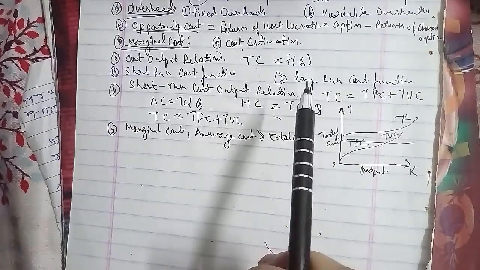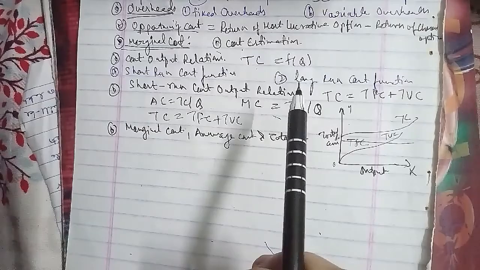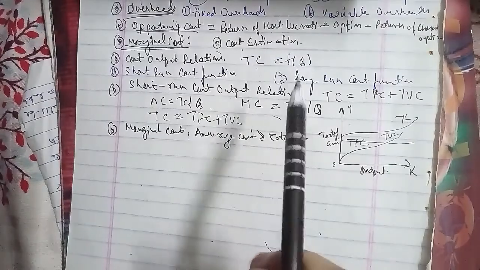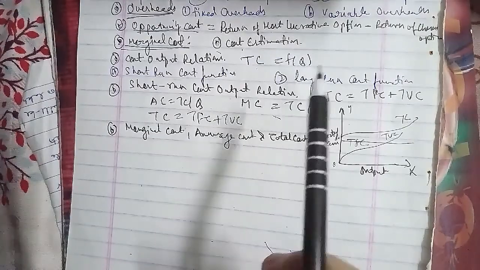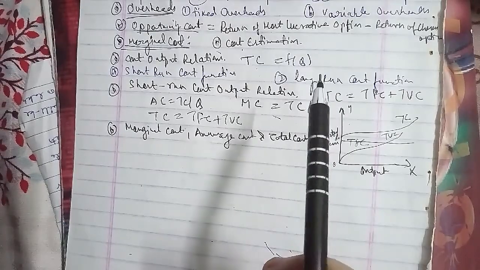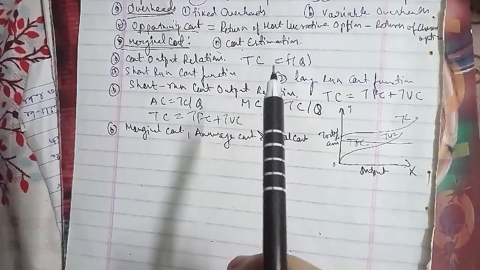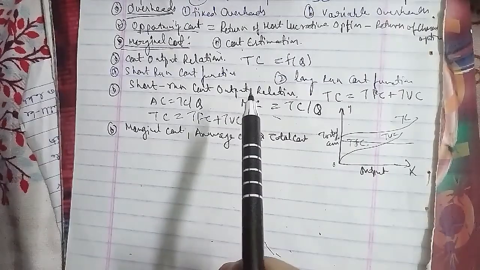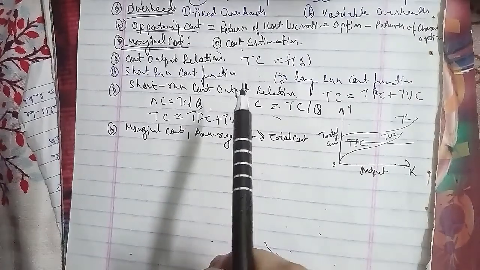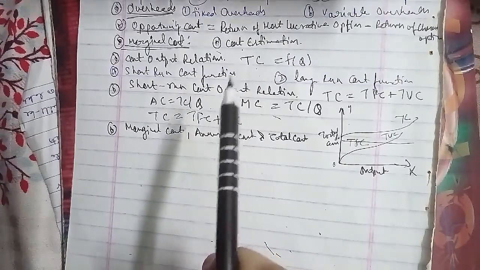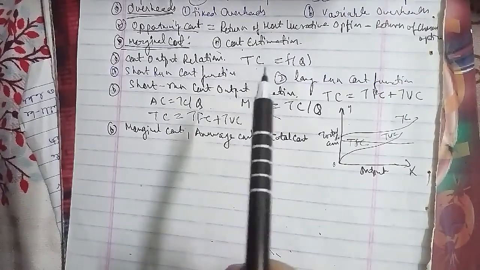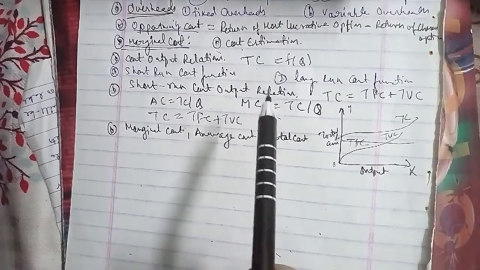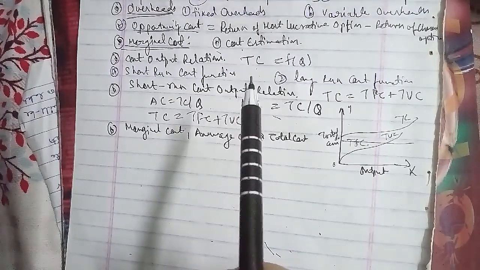At a zero level of output, both average cost and marginal cost are indeterminate. In brief, it can be said that marginal cost intersects average cost at its minimum point, and both are U-shaped curves on account of the operation of the law of variable proportions. The above relationship between marginal cost and average cost can be illustrated.